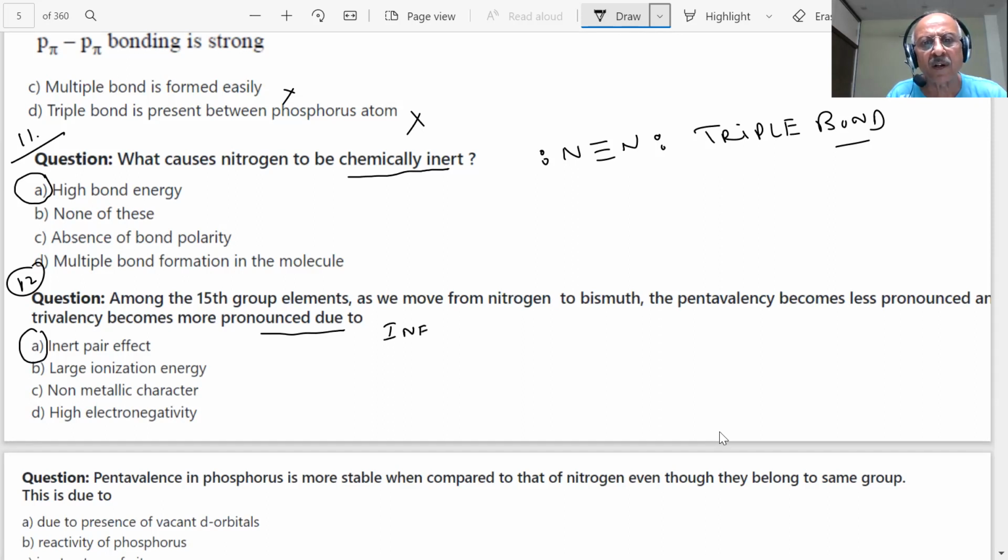What is inert pair effect, student? As we go down the group, the stability of +3 oxidation state will increase. That we are already saying. I am saying, what is inert pair effect?